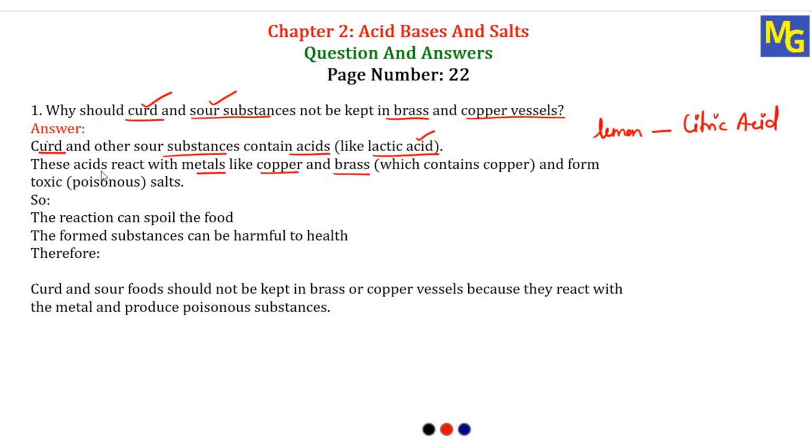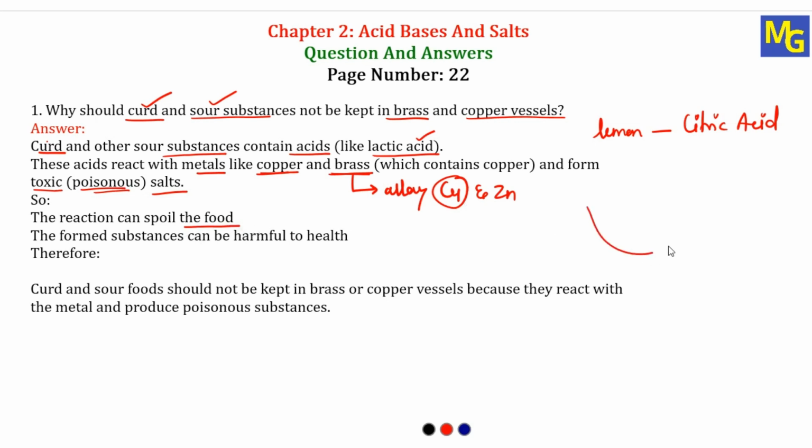So whenever we keep lactic acid or citric acid in copper vessels or in brass, what is brass? Brass is nothing but an alloy which is prepared by mixing copper and zinc metal. So here also there is copper. Whenever we keep such acids in copper or brass vessels, it forms a toxic, that is poisonous, salt. So acids combine with this copper and produce a substance which is called a salt, and that salt will be poisonous. So the reaction can spoil the food.